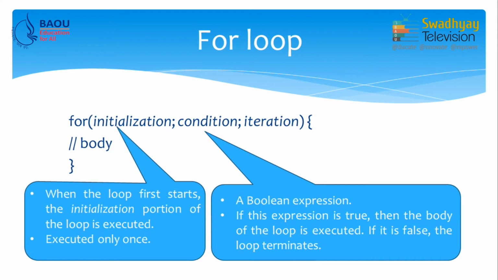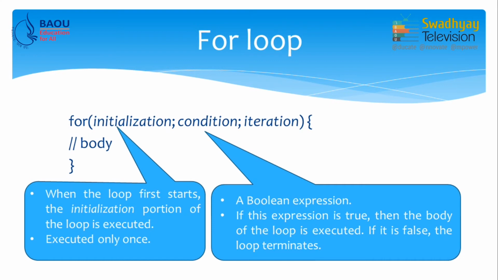So, again condition is a Boolean expression which evaluates to either true or false, and if this expression is true, then the body of the loop is executed. If it is false, the loop will terminate. So, in condition we write down variable value compared to some final value, so that we can decide whether we want to terminate loop or not.